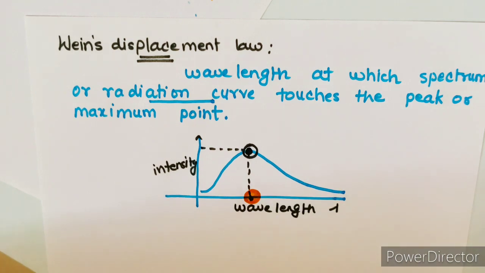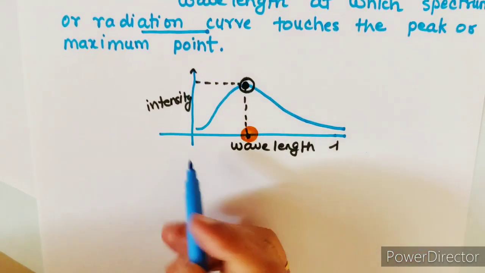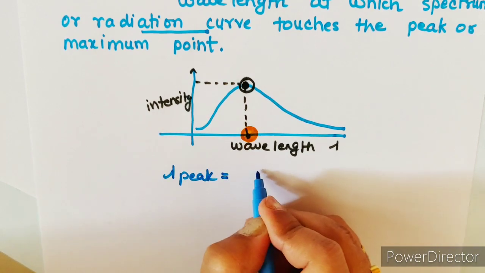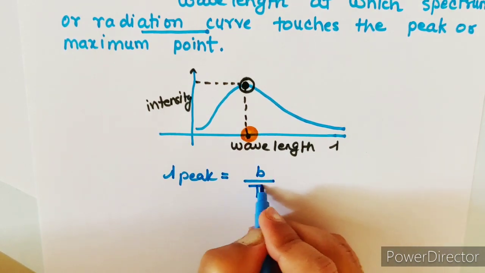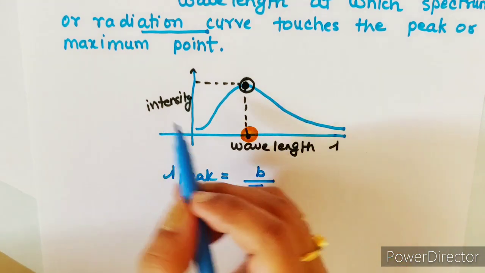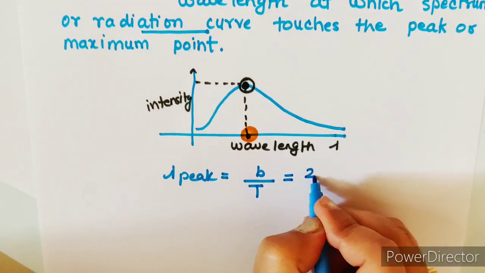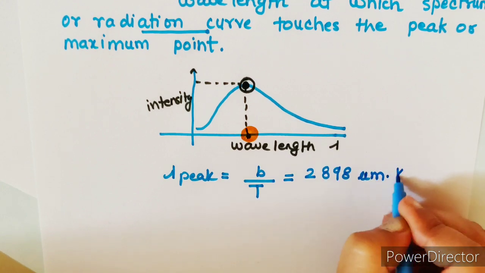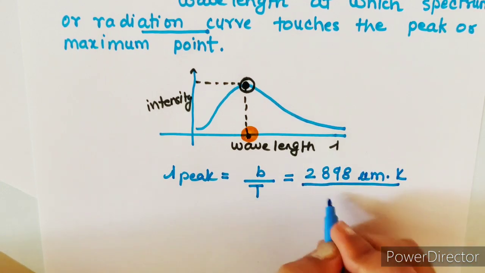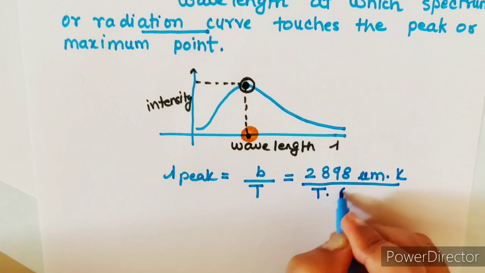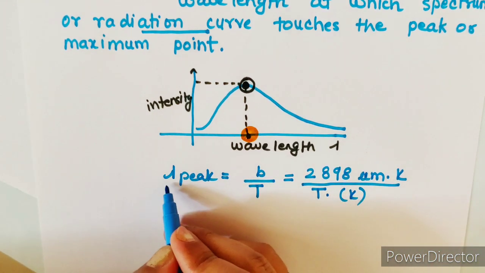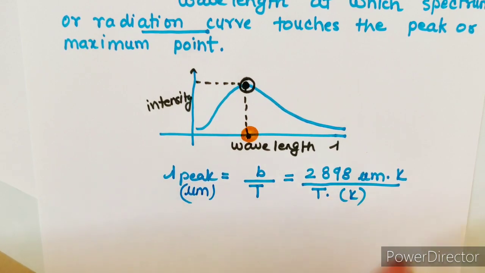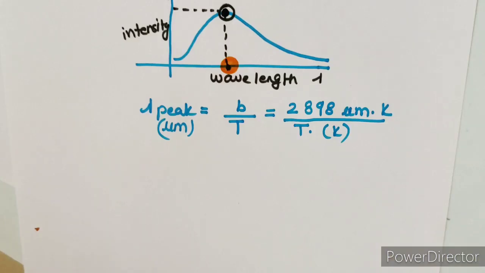So what is the formula for Wien's displacement law? It is lambda peak is equal to B divided by T. Here B is the Wien's displacement constant, which is equal to 2898 micrometer Kelvin, and T is your absolute temperature in Kelvin, and lambda peak means wavelength in micrometer. So this was about the Wien's displacement law.